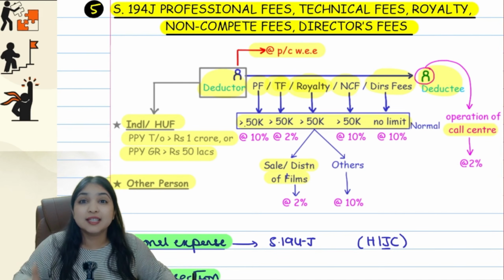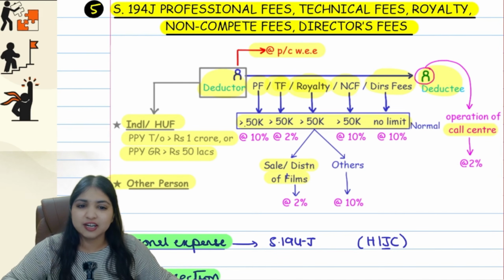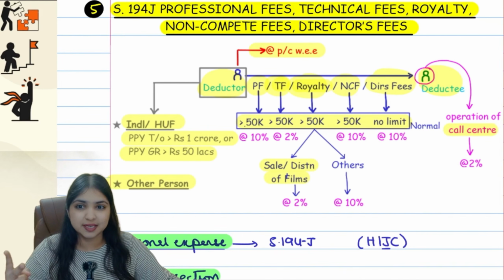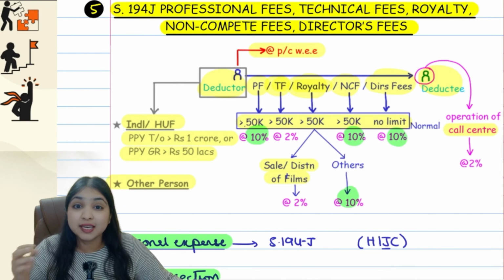Then what's the TDS rate over here? The TDS rate is generally 10%. However, in 3 places you will have 2%. Generally the TDS rate is 10% only, but only in 3 places you will have 2%. Number 1, for technical fees, the TDS rate will be 2% always.